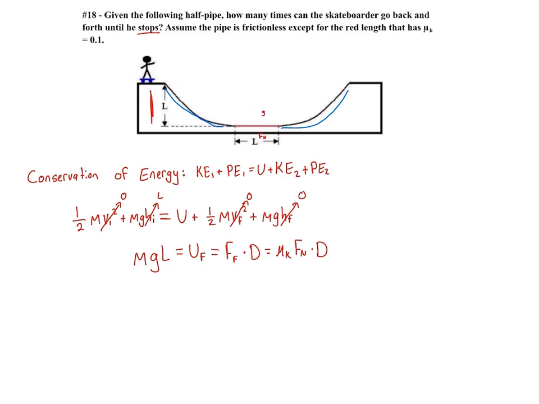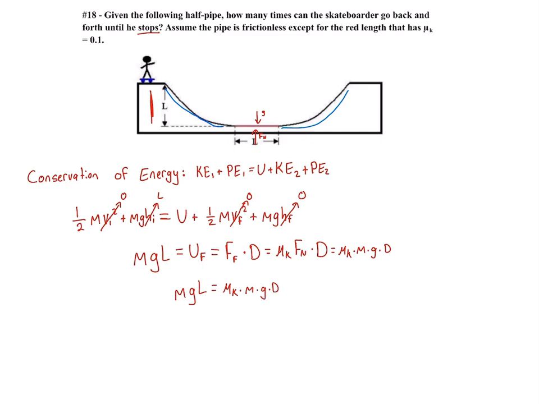So we can rewrite that as mu sub k times mass times gravity times our distance. And so we can simplify the above equation even further, writing it as mgL is equal to mu sub k times mass times gravity times distance.